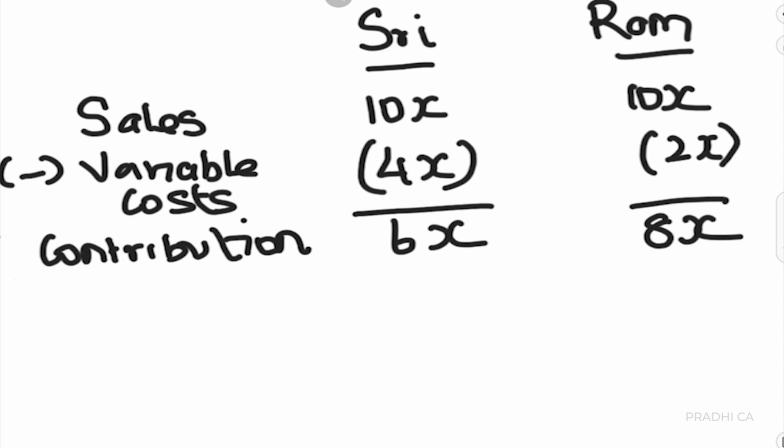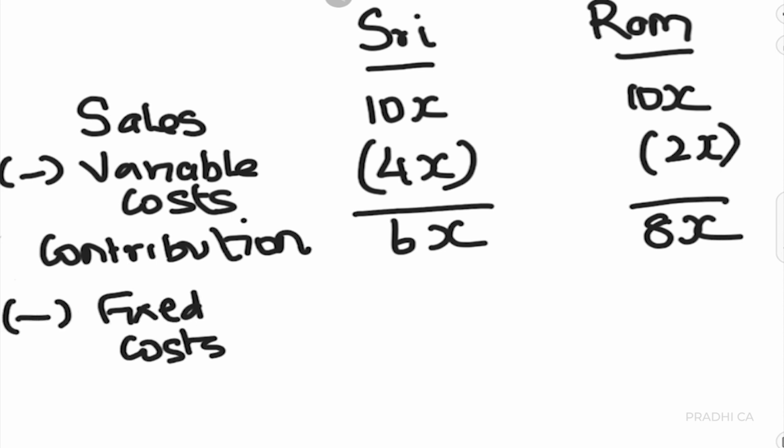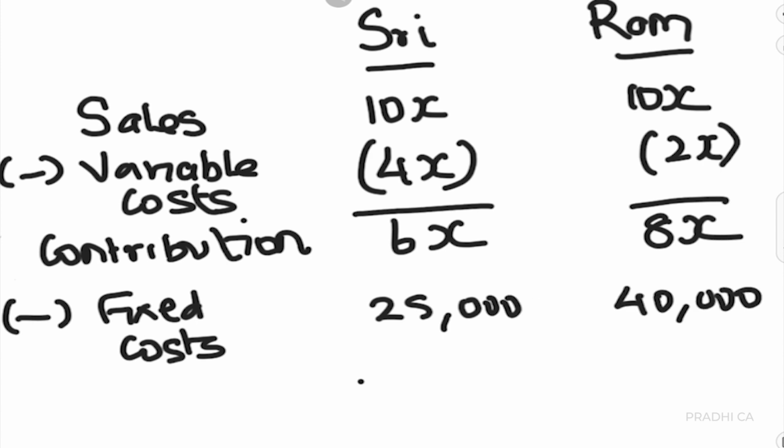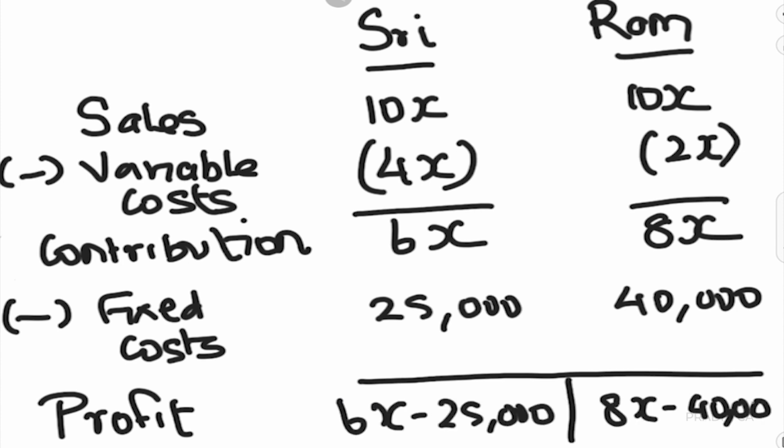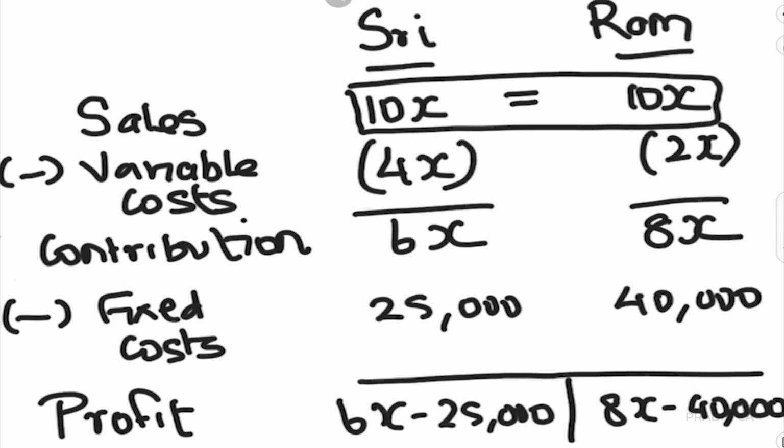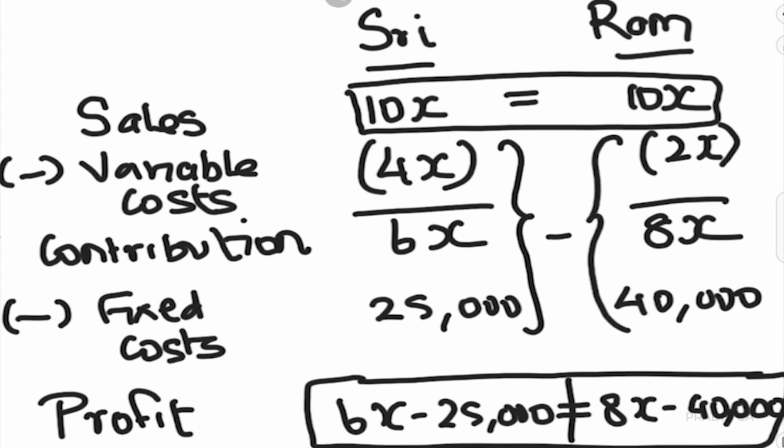From this we deduct the fixed costs, which is 25,000 in case of Mr. Sri and 40,000 in the case of Mr. Ram, to arrive at what we call the profit, which is 6x minus 25,000 for Mr. Sri and 8x minus 40,000 for Mr. Ram. Now listen carefully. We know that the sales is equal in both cases. Since this is the indifference point, we also know that the profits are going to be equal. Now what this means is that the total cost for Mr. Sri should be equal to the total cost of Mr. Ram.